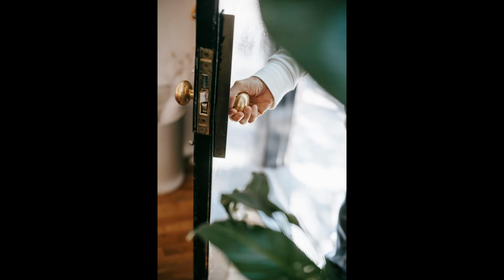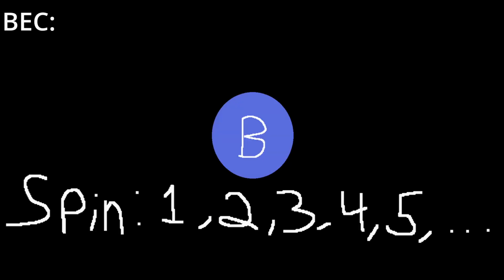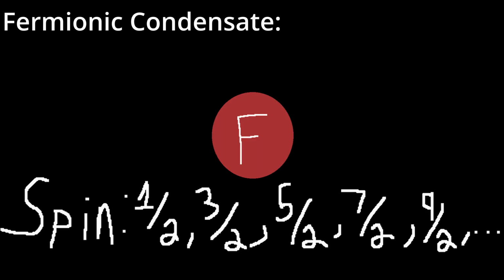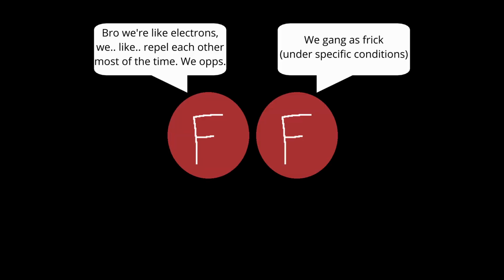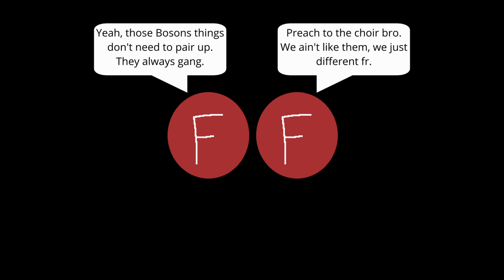Before we go to the high energy states of matter, let's talk about the fermionic condensate. Unlike BEC, which uses bosons, the fermionic condensate uses fermions. Bosons have integer spins, while fermions have half-integer spins. Fermionic condensates are also made using something called Cooper pairs, which are pairs of fermions that show superfluidity under certain conditions. Fermionic condensates are also harder to produce than BECs due to them using fermions.